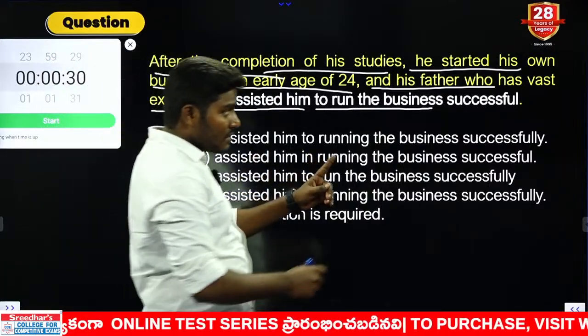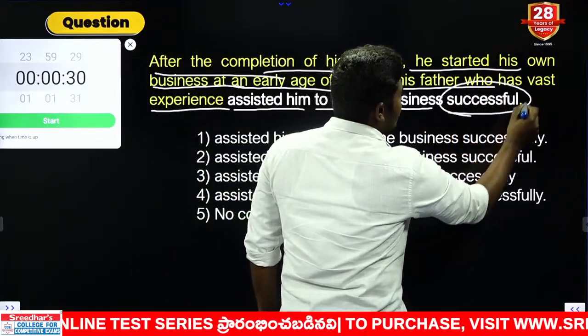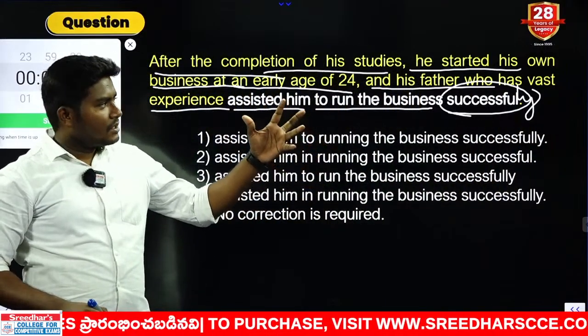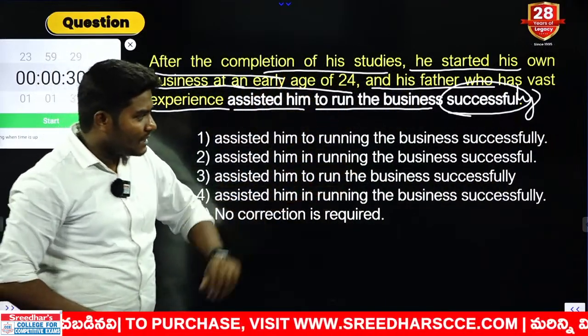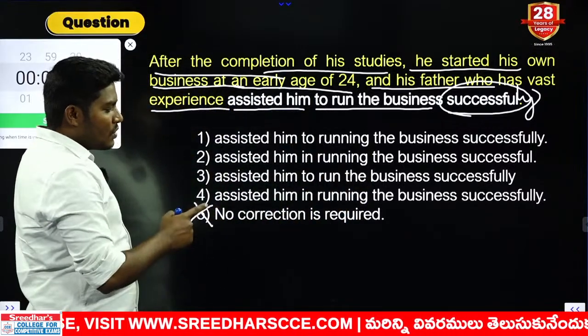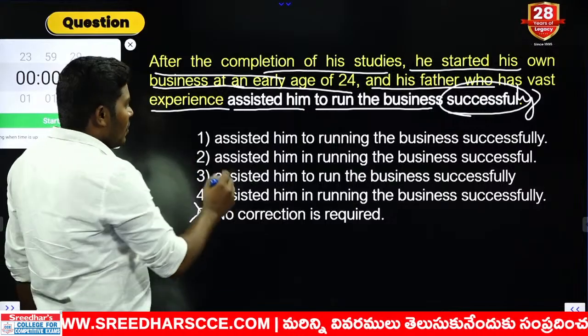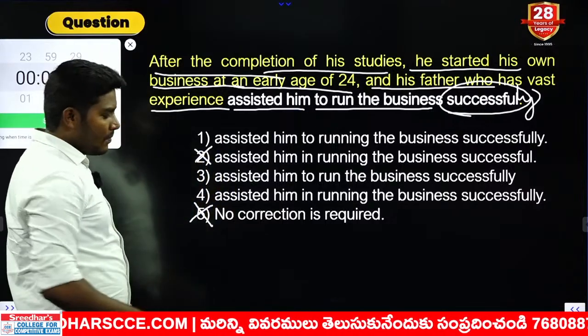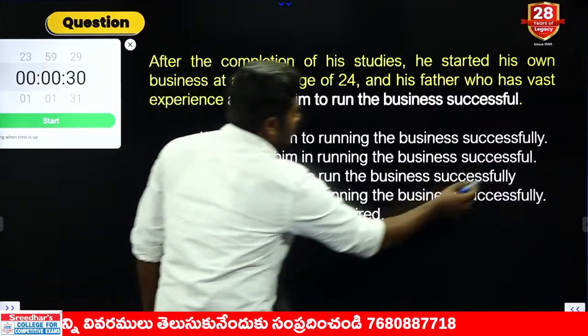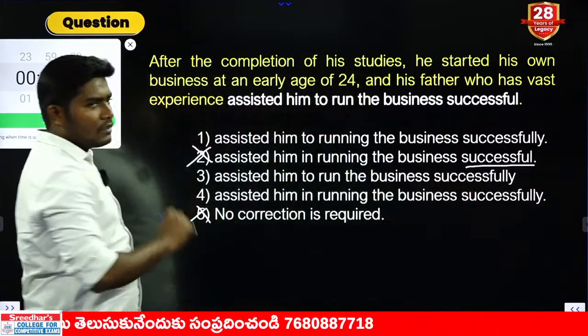Can we use the word successful first of all? We cannot use this word. We need an adverb. He helped him to run the business. Successful is wrong. Successfully is correct. So first of all, successful words must be eliminated. So we should eliminate option 5. We need replacement. We can also eliminate option 2. We need replacement. So far, we eliminated 2 options.